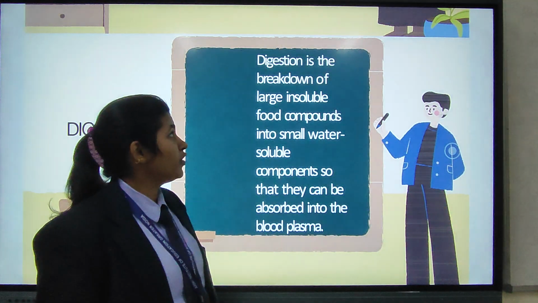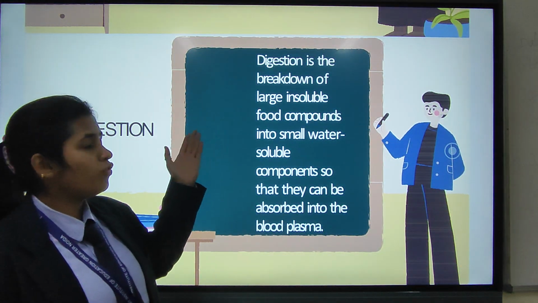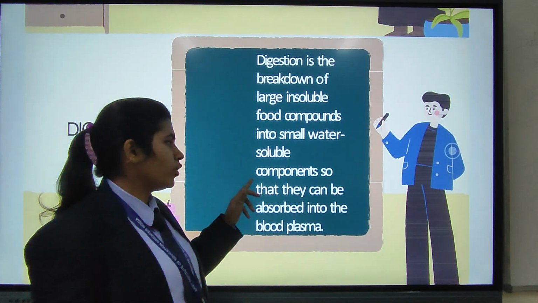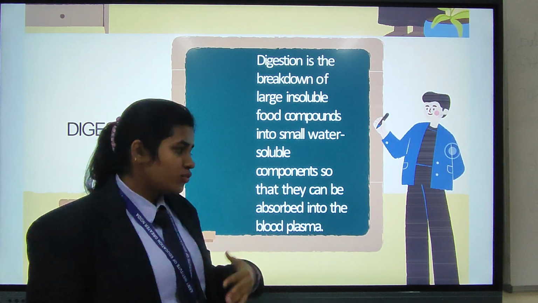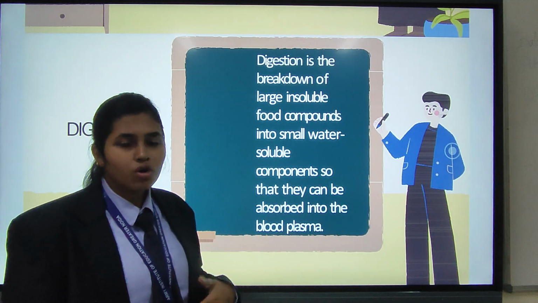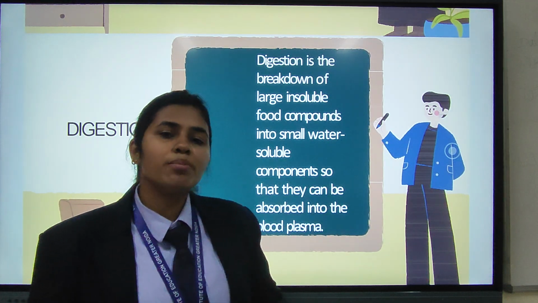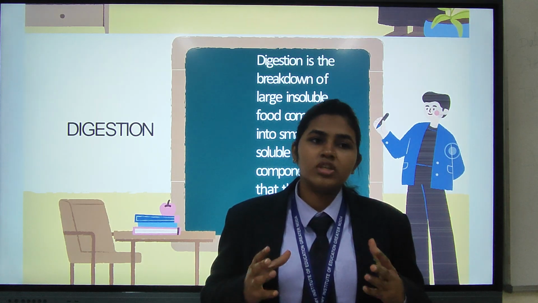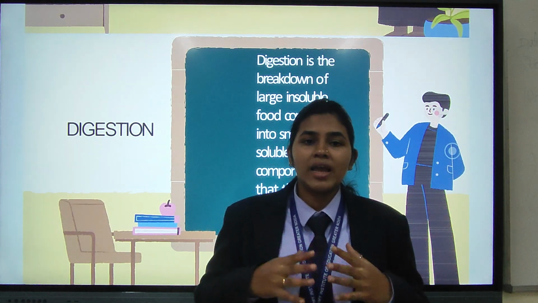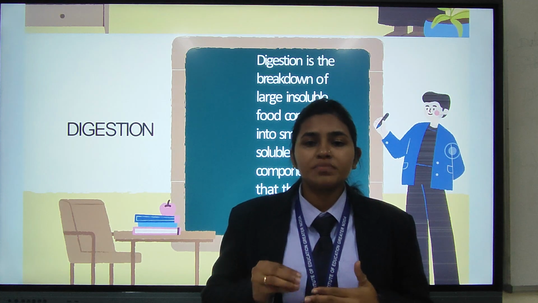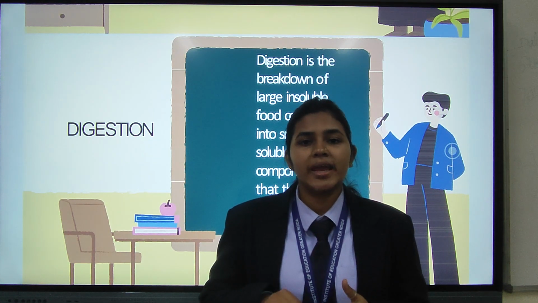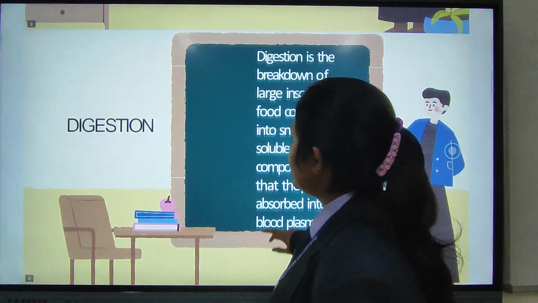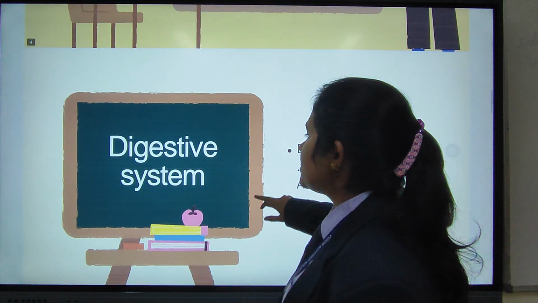So here is the definition of digestion. Digestion is the breakdown of large insoluble food compounds into small water soluble components so that they can be absorbed in the blood plasma. So a simple definition of digestion is the breakdown of large insoluble compounds, such as the food we have, so that they can be converted into small soluble components that can be absorbed by the blood plasma. Okay, next we will discuss the digestive system.